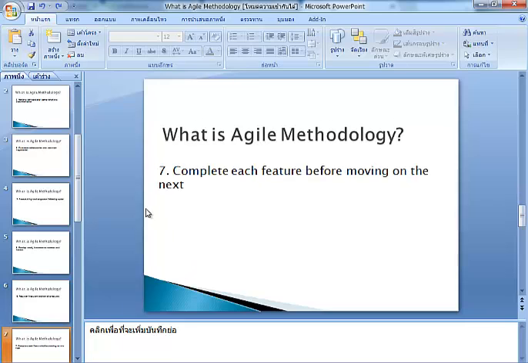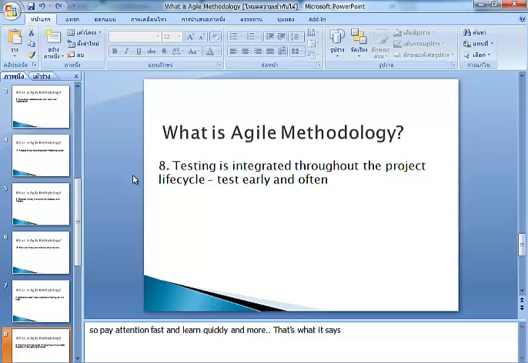Complete each feature before moving to the next. Testing is integrated throughout the project lifecycle. Test early and often, so pay attention fast and learn quickly. That's what it says.